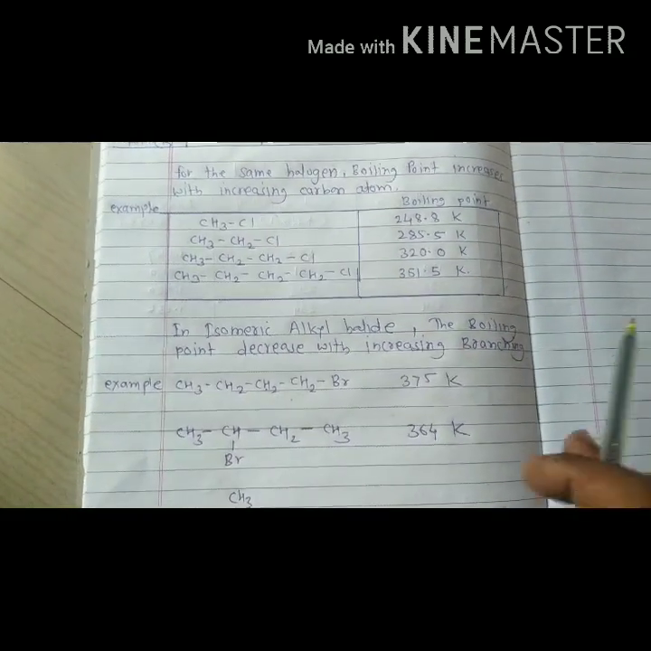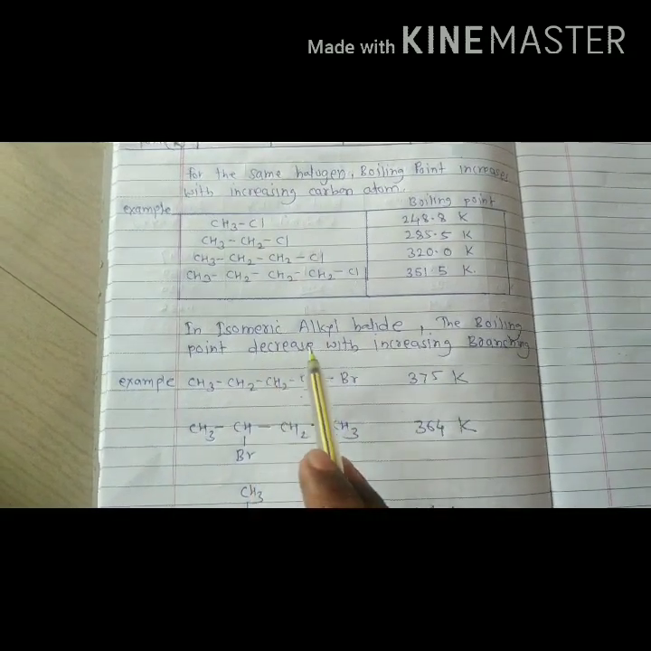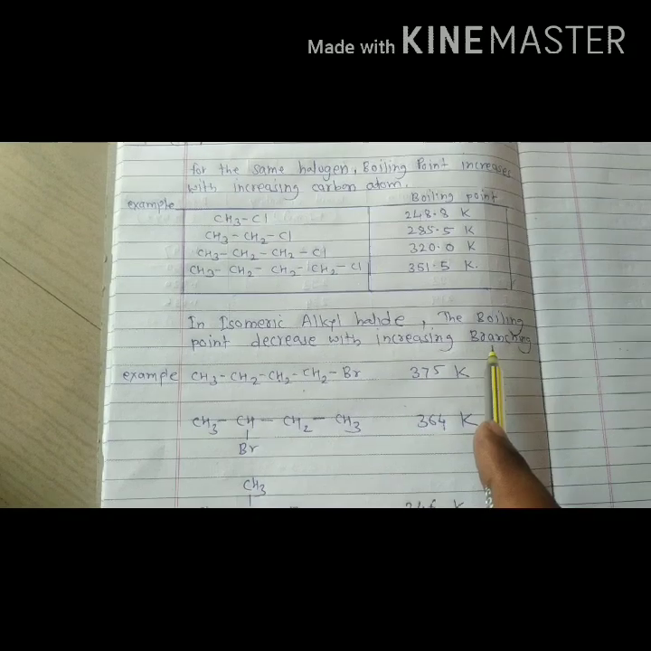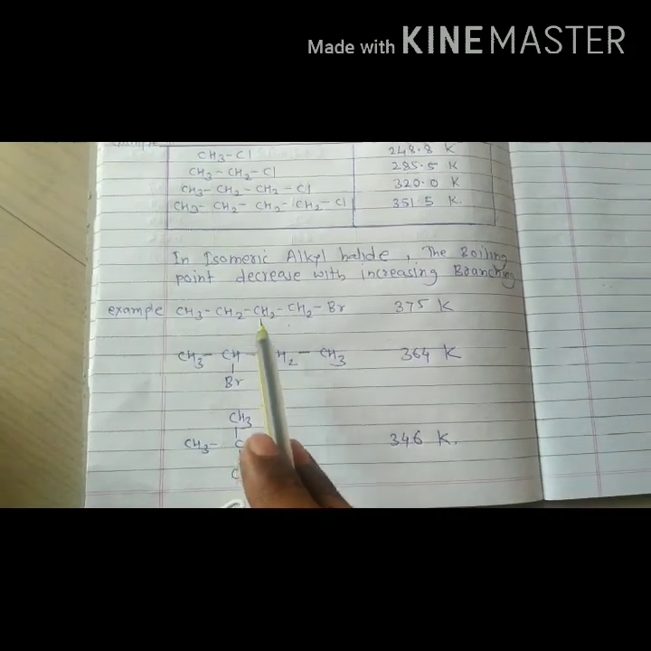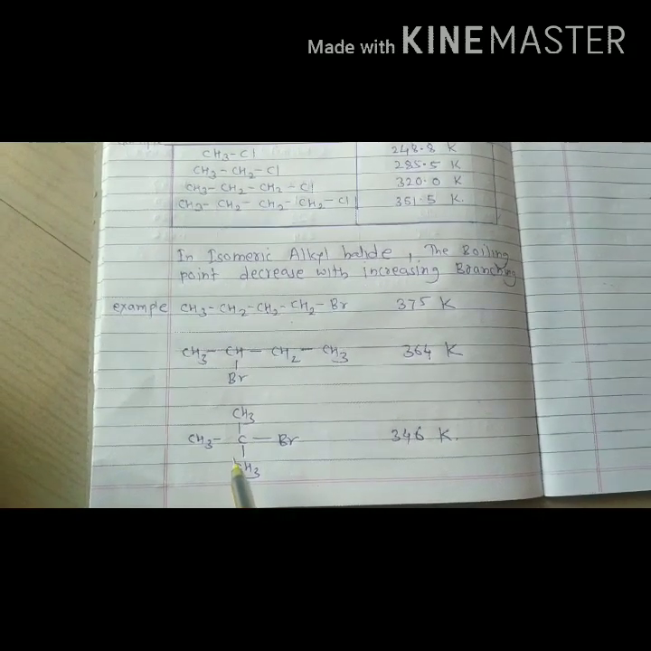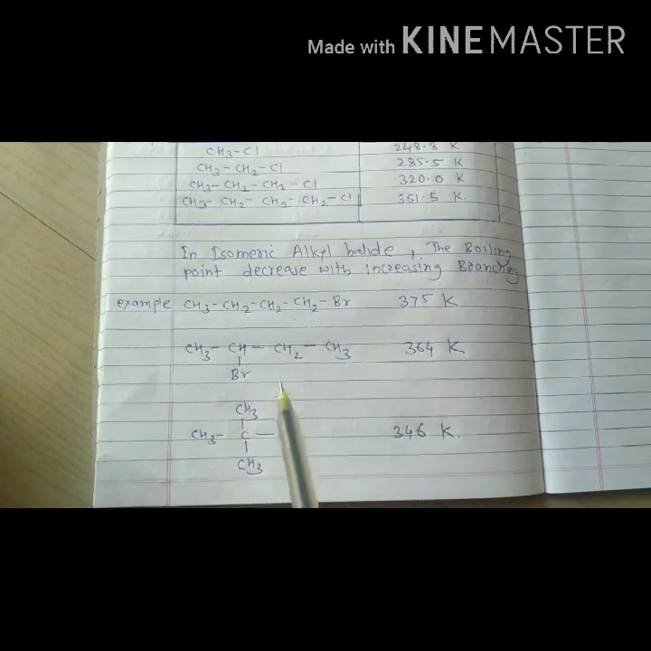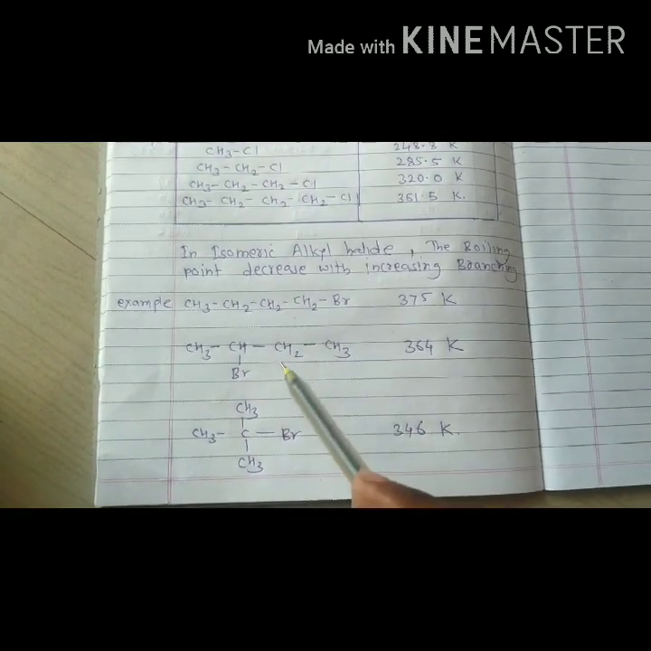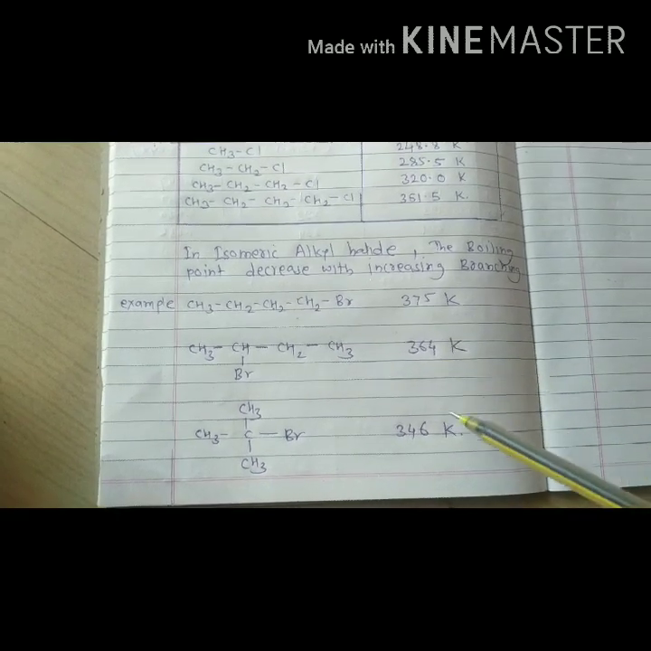In isomeric alkyl halides, the boiling point decreases with increasing branching. For example, there are n-butyl bromide, secondary butyl bromide and tertiary butyl bromide. These have a straight chain, one branch and two branches respectively. As the number of branches increases, the boiling point decreases.